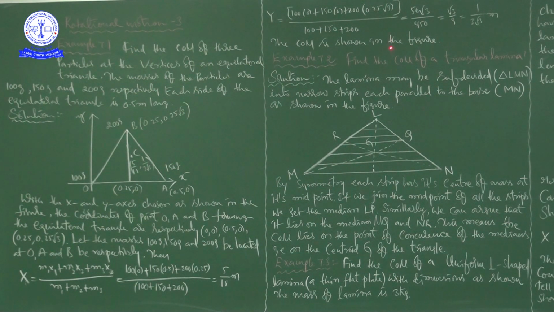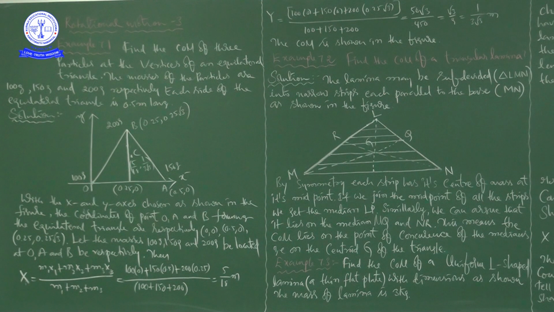That is equal to, if you do this calculation, here you will get 50 root 3 by 450. So here 0 will get cancelled, and 5 1 5 9, so root 3 by 9. Root 3 by 9 is equal to 1 by 3 root 3 meters. 1 by 3 root 3 meters. It is the y coordinate of center of mass.